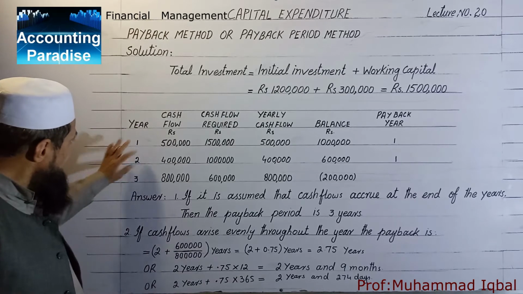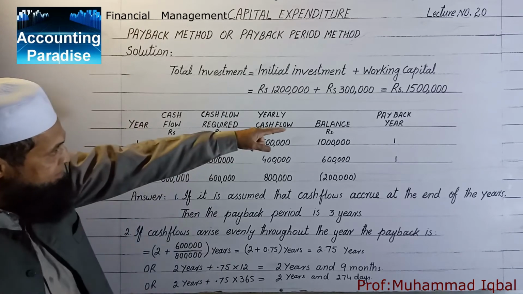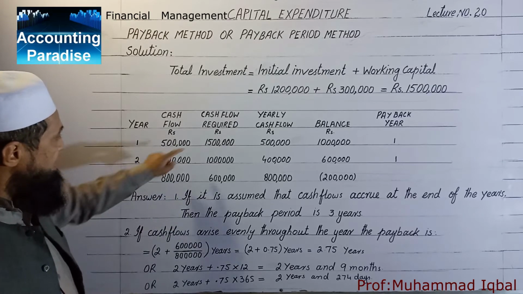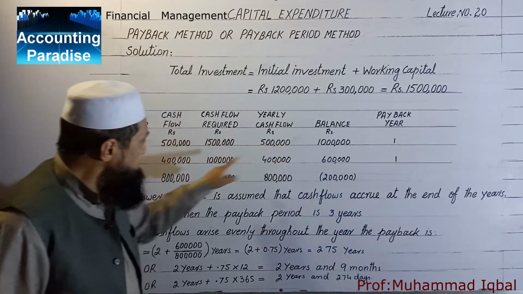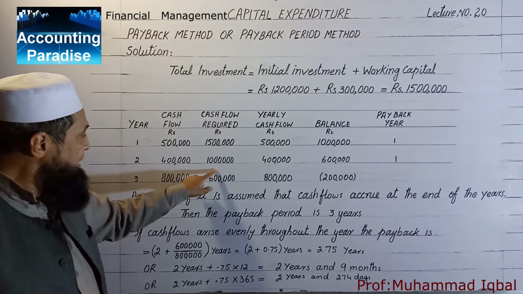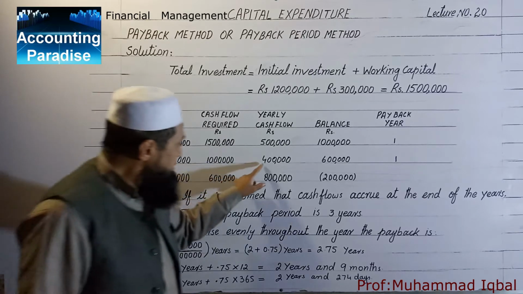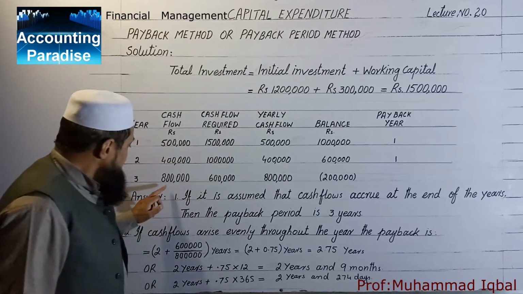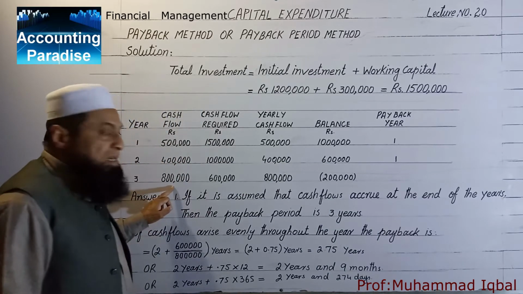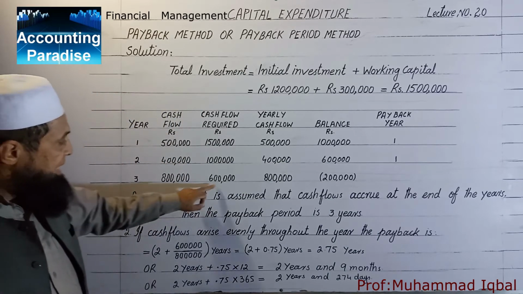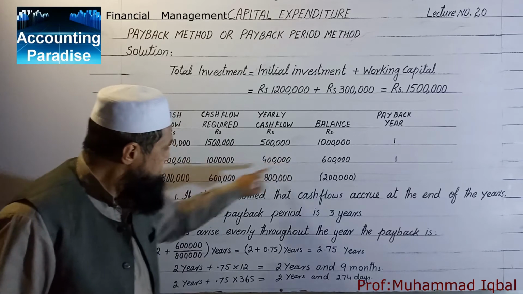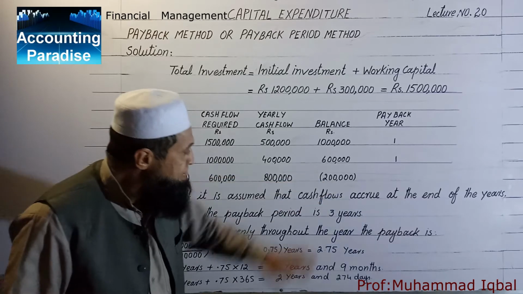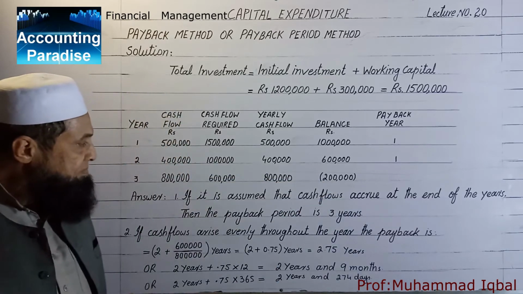These years are of cash flows. Payback periods are those. Next year 4 lakhs. Required is 10 lakhs, which is the balance. When we deduct this, the balance is 6 lakhs. In the third year, the cash flows are 8 lakhs and required is 6 lakhs. We have a credit balance of 2 lakhs.